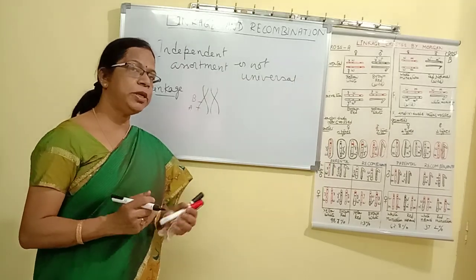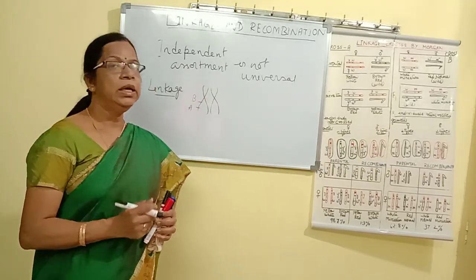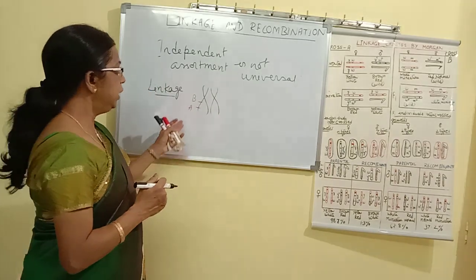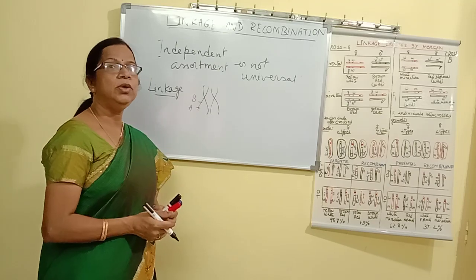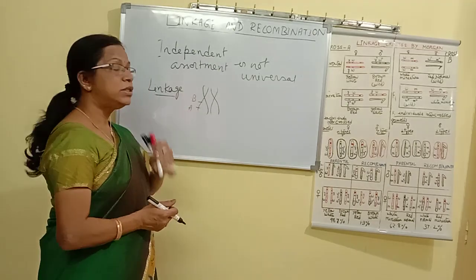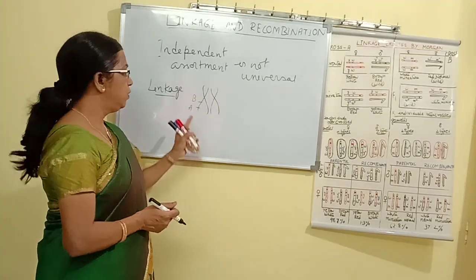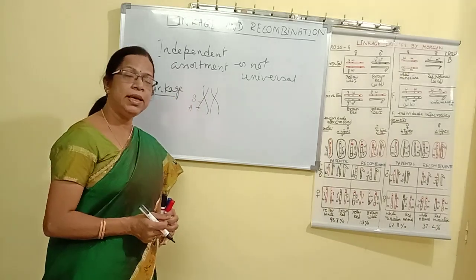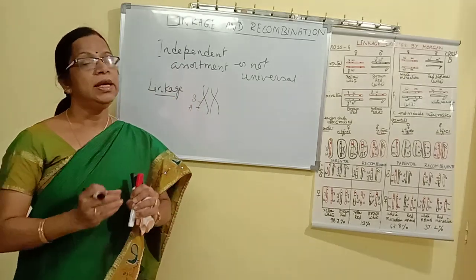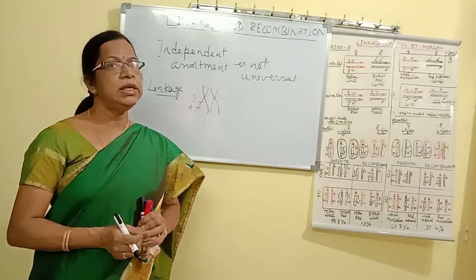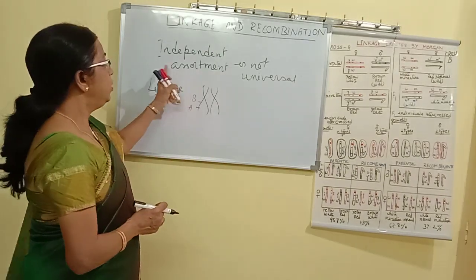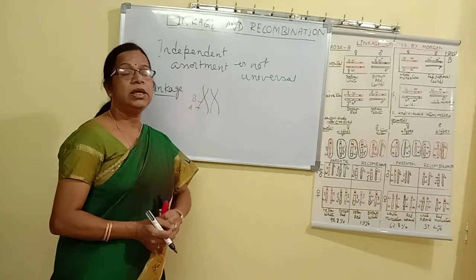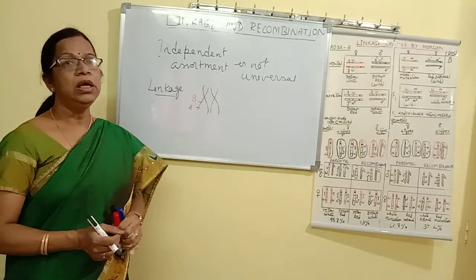Meiosis takes place during gamete formation. So during gamete formation they are inherited, that means they enter into only one gamete without getting separated. This phenomenon where two genes are inherited together is called linkage. This linkage was not observed by Mendel. That's why independent assortment is not considered a universal law.